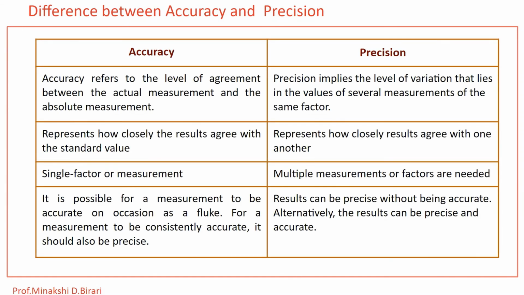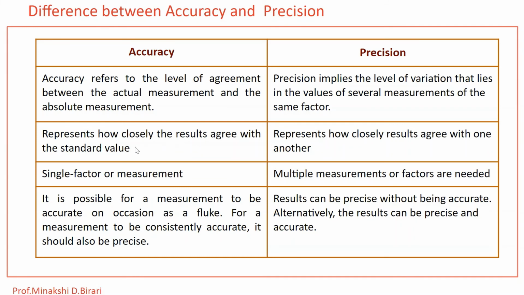We know the definition of accuracy. Accuracy refers to the level of agreement between the actual measurement and the absolute measurement, while precision implies the level of variation that lies in the values of several measurements of the same factor. Accuracy represents how closely the results agree with the standard value.